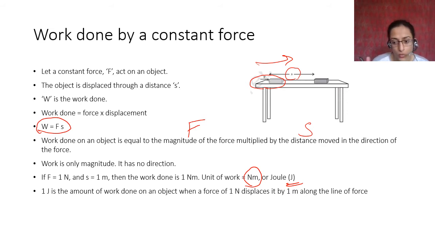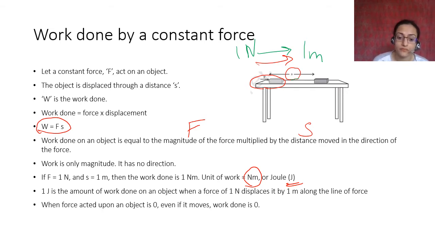1 joule or 1 Newton meter is the amount of work done on an object when a force of 1 Newton displaces it by 1 meter along the line of force, right? अगर force इस direction में जा रहा है तो वो force, if it is 1 Newton, 1 Newton के force ने उसको 1 मीटर हिलाया तो उसके ऊपर 1 जूल का work हुआ.